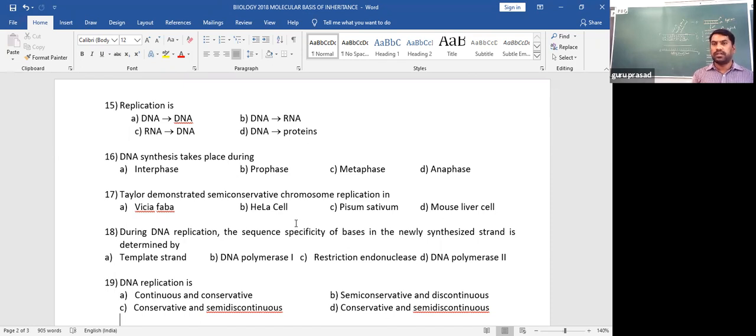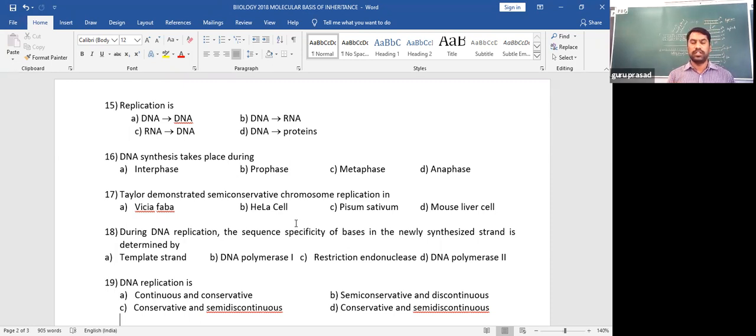He used radioactive thymidine as a nucleotide, treating with a radioactive isotope.